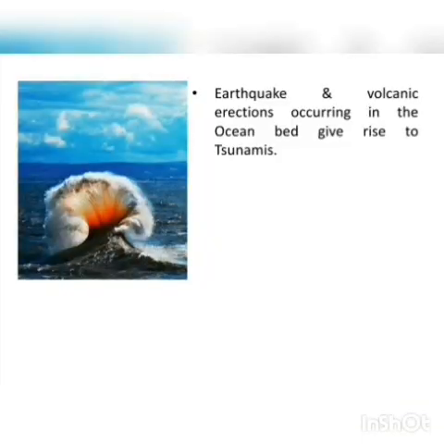The mid-oceanic submerged hills and marine trenches are geologically the most active areas of the ocean bed in the world. There are many active volcanoes here. These areas are also earthquake-prone areas. Earthquakes and volcanic eruptions occurring in the ocean bed give rise to tsunamis in the nearby coastal areas.